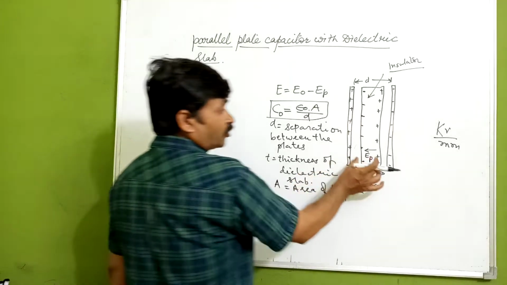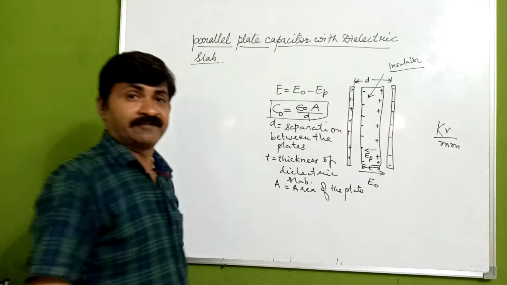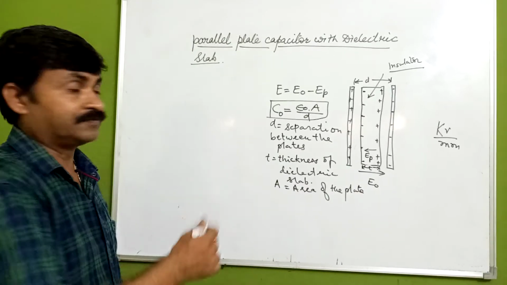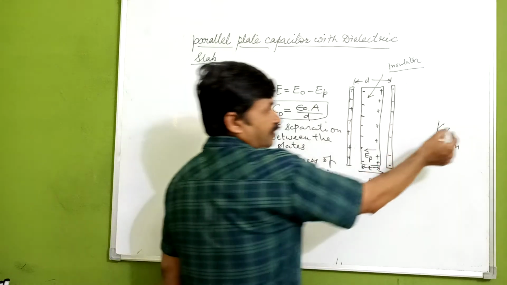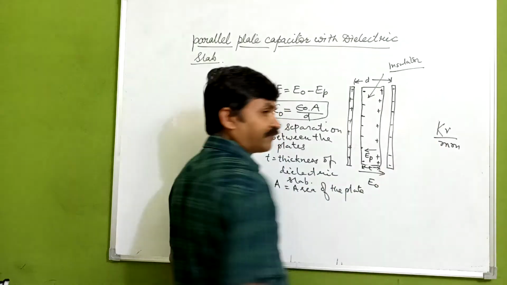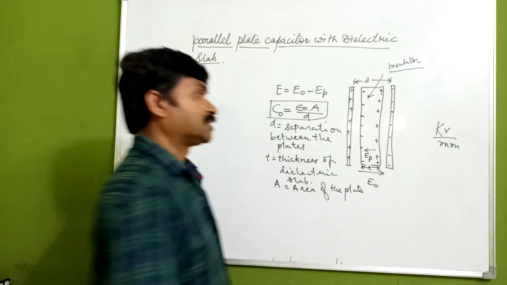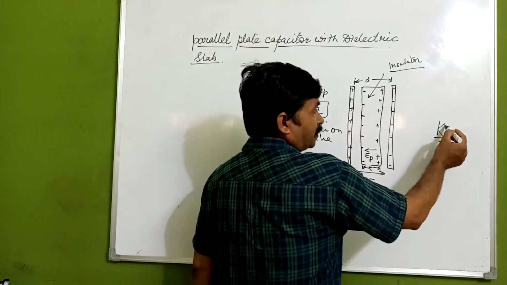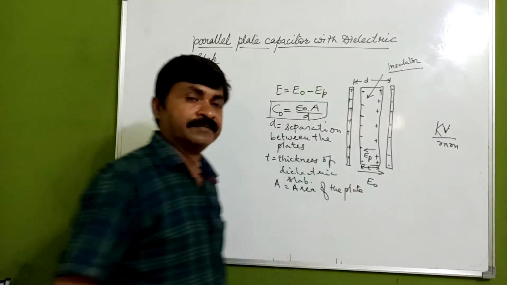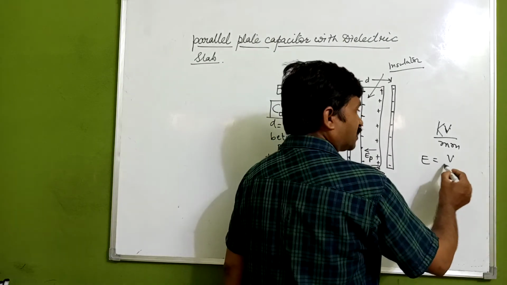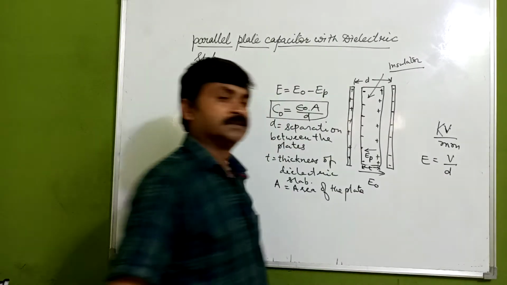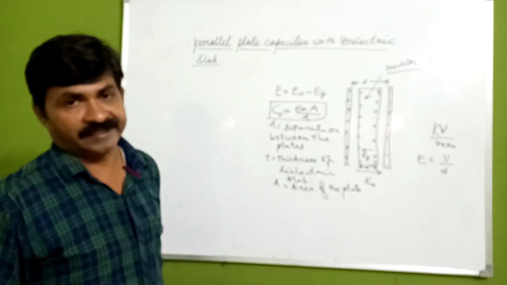Now, if we introduce this dielectric slab, what will be the capacitance that we are going to calculate? We know the dielectric strength has a unit of kilovolt per meter, which means the electric field has a relationship with the electric potential through the potential gradient.